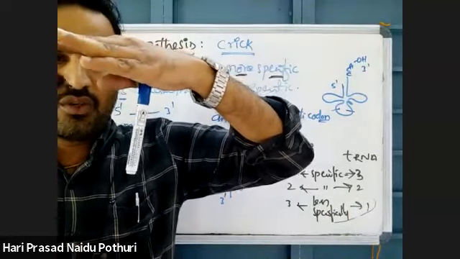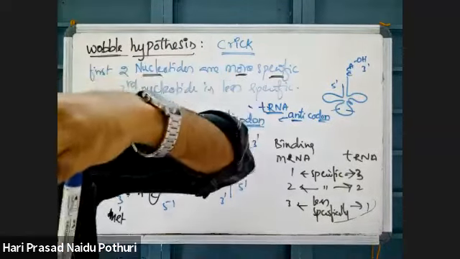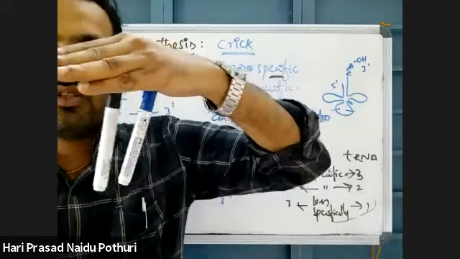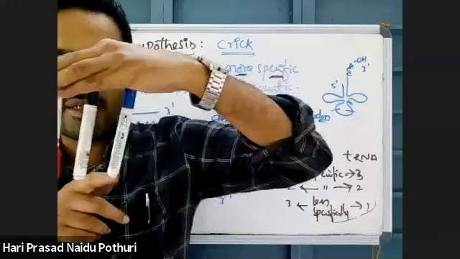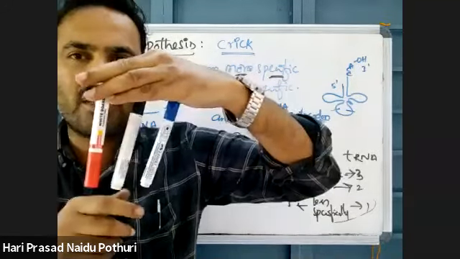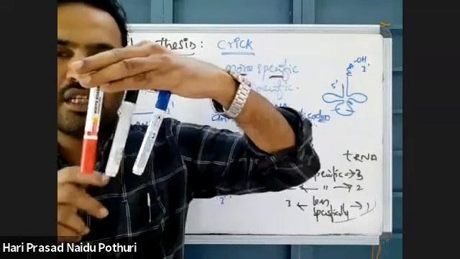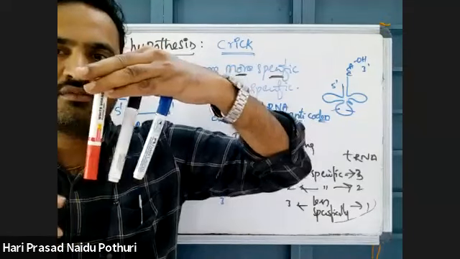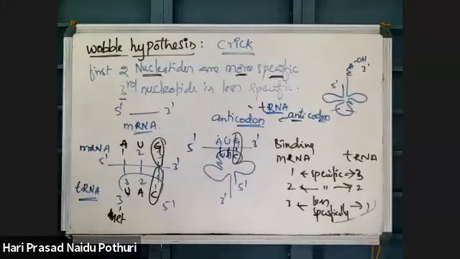For the next codon, one more tRNA will come. It will bring one more amino acid. For one more codon on mRNA, one more tRNA will come. So all the tRNAs are coming. Suppose 3 codons are there, 3 tRNAs will come. Those 3 tRNAs will bring 3 amino acids. Those 3 amino acids are joined, so there is formation of protein, peptide. Okay? That is the function of tRNA.